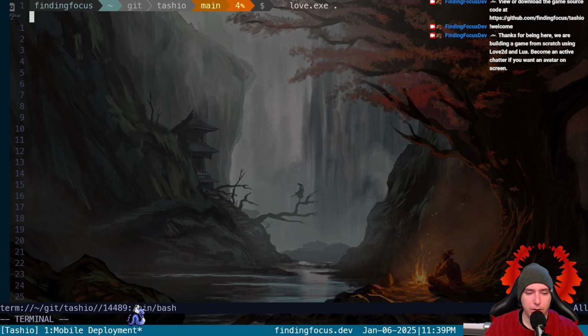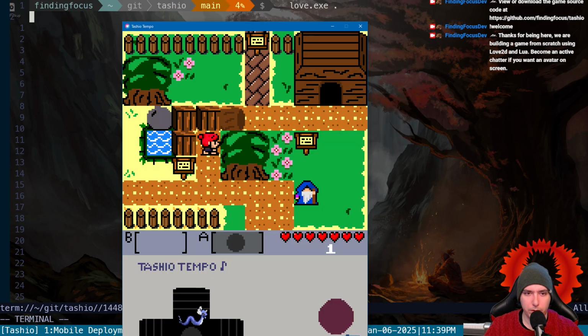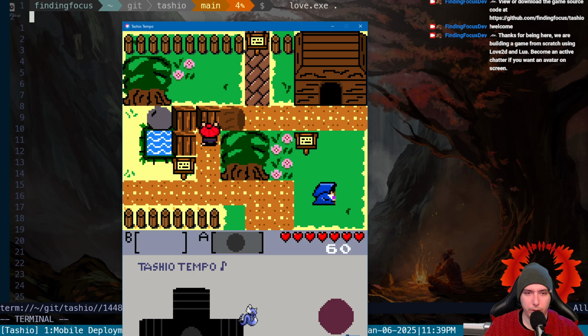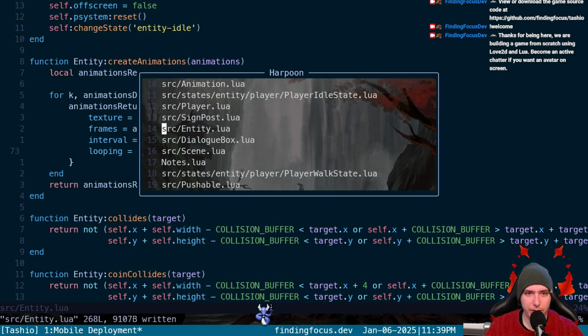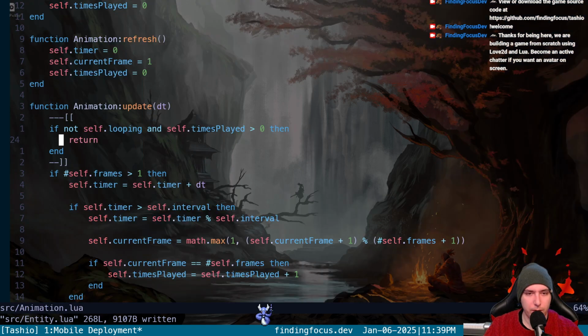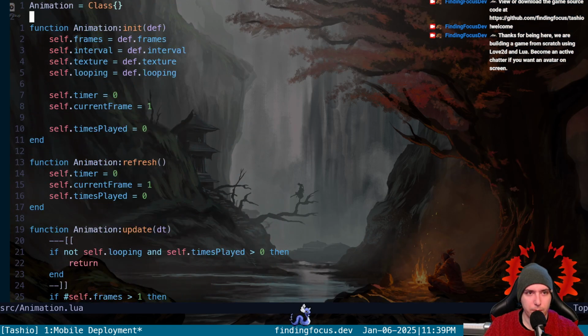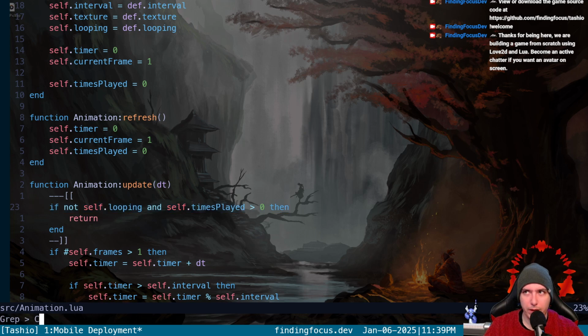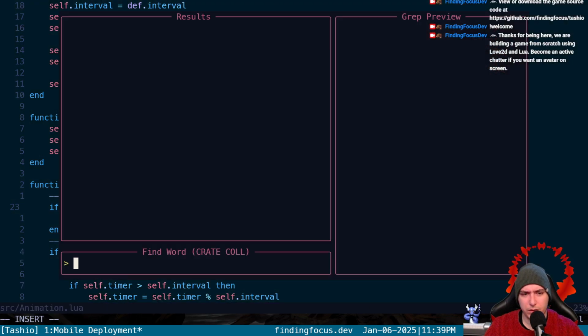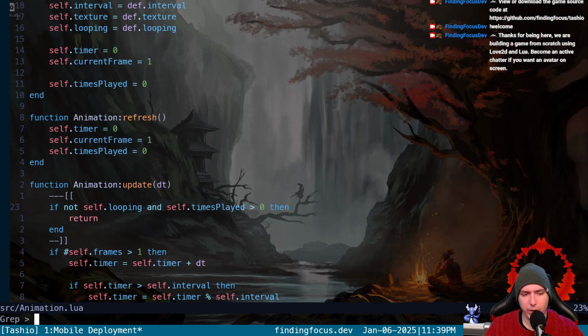Okay. If this doesn't work, I'm going to lose it. Okay, we update. So now, that's been an issue for a long time. That's been an issue for a long time. Okay. Yes, we're pulling it from the definitions. This should be it. I guess we can test this now. If we do this with a, what is it? Crate collides? Where is it where we remove our crate?